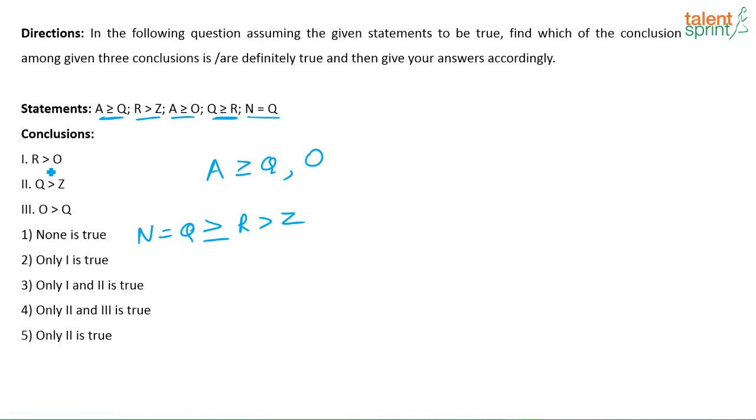So when I combine, this is the information that I get. Now, first statement says R is greater than O. I don't know the relationship between Q and O, correct? Only if I know the relationship between Q and O, I can say if R is greater than O or whatever. So that conclusion does not follow. Next one. Q is greater than Z. Yes, that is definitely true. Here I can very clearly say Q is greater than Z. Third statement says O is greater than Q. Again, relationship between O and Q, I don't know. So this also doesn't follow.